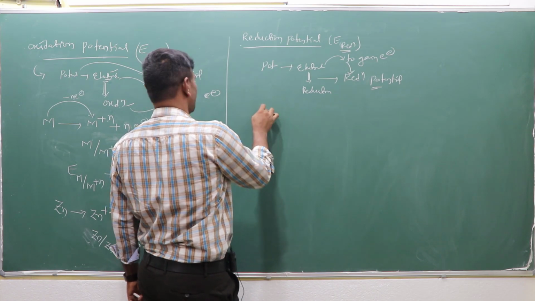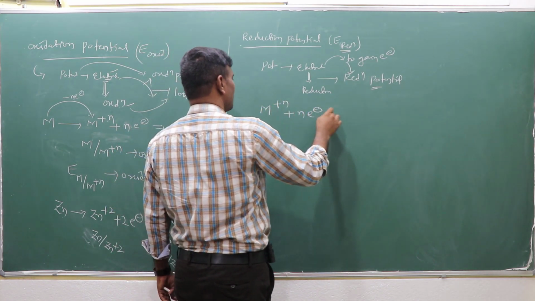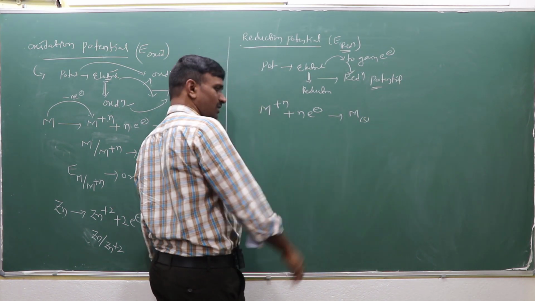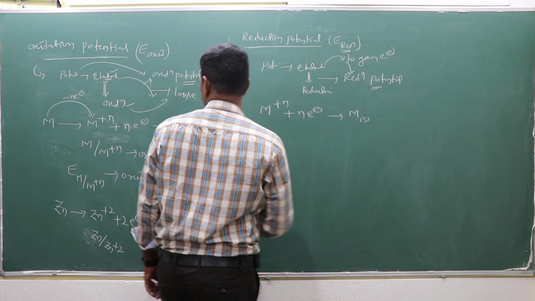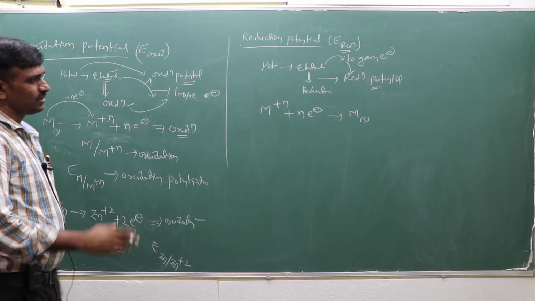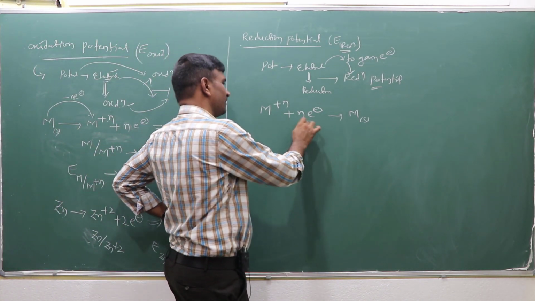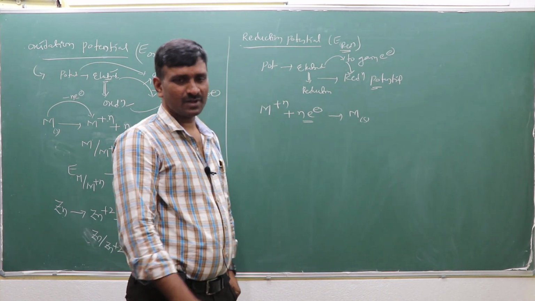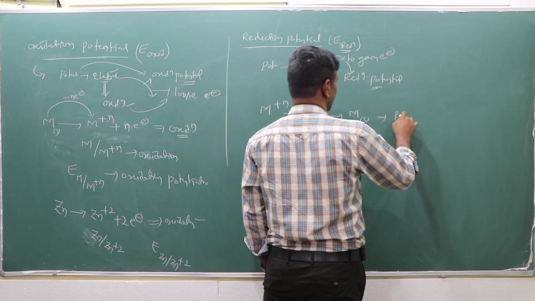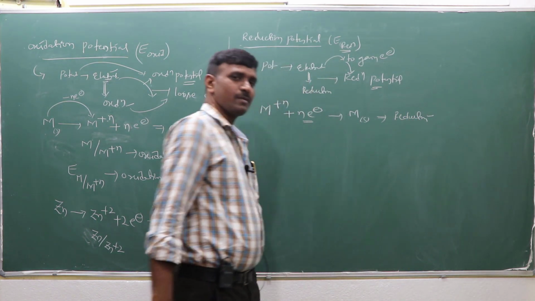To gain the electrons, suppose M plus n is there. While taking n number of electrons, it is deposited as the metal solid, M solid. This process takes place while receiving the n number of electrons, and it is called the reduction process.